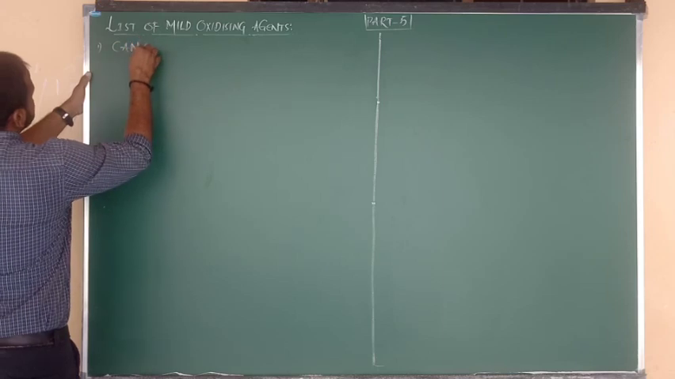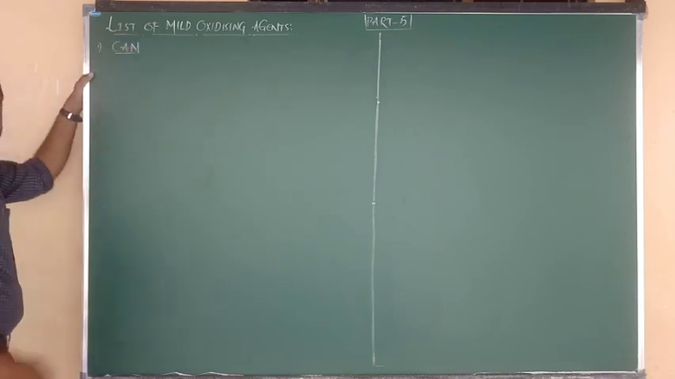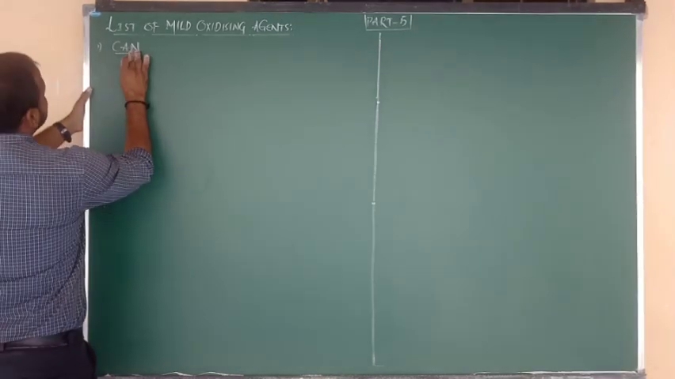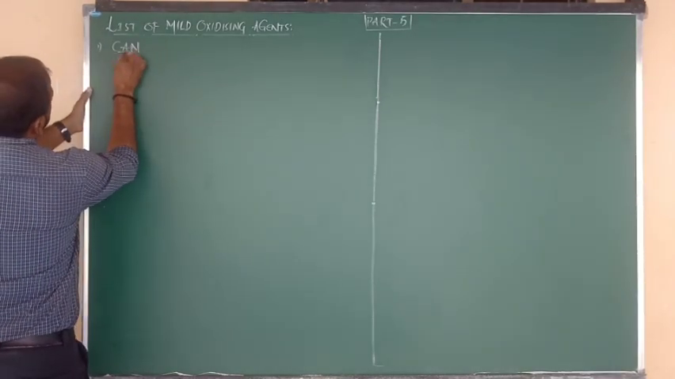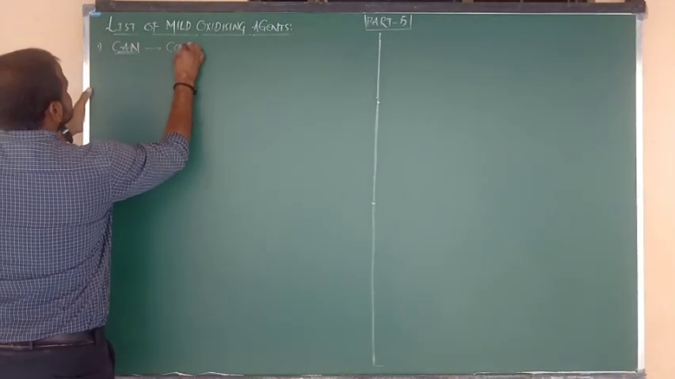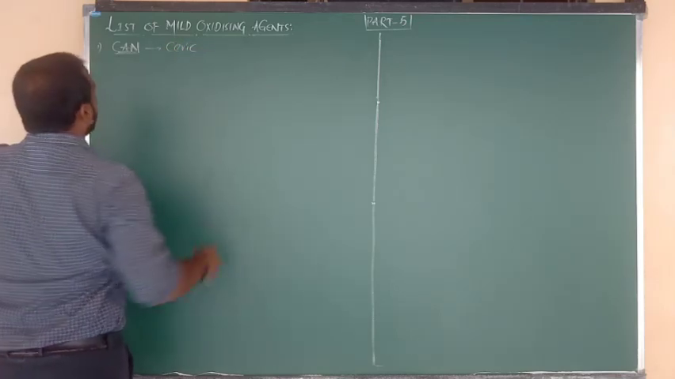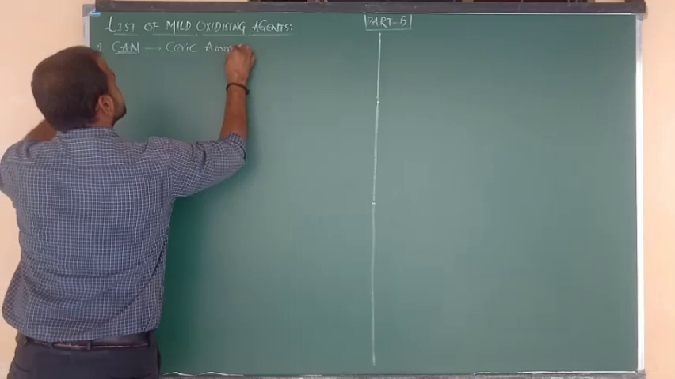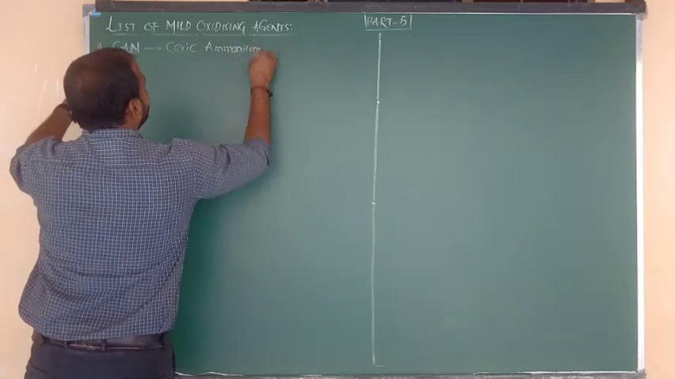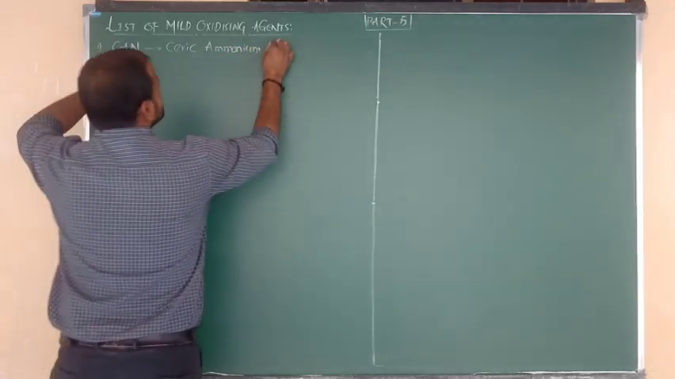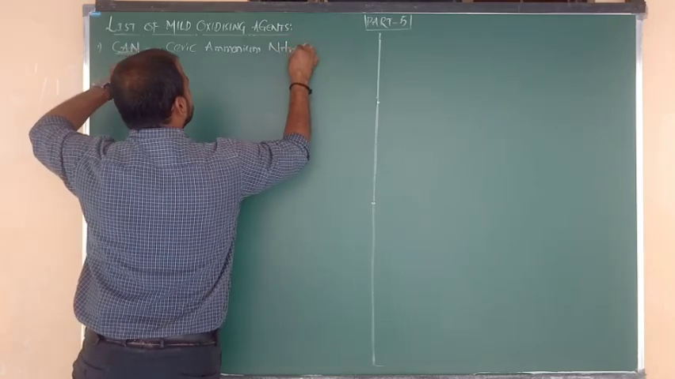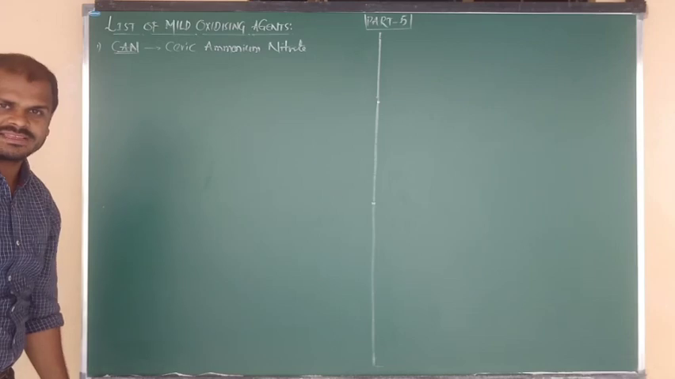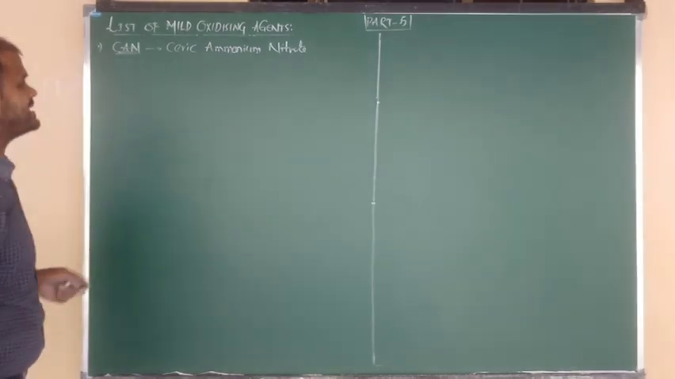CAN. What is meant by CAN? The abbreviation is: C indicates ceric, A indicates ammonium, and N is for nitrate. So ceric ammonium nitrate is a weak oxidizing agent, and also we can say a mild oxidizing agent.